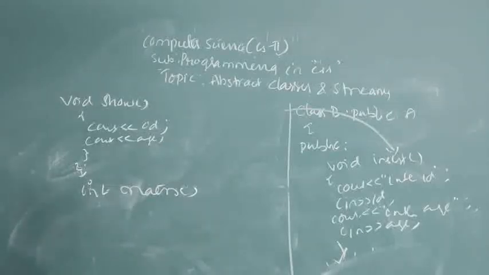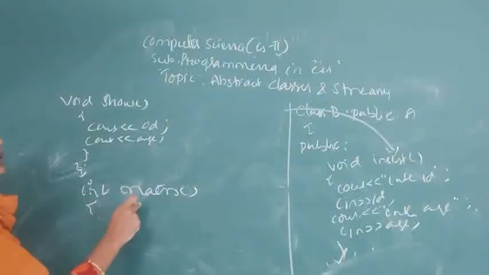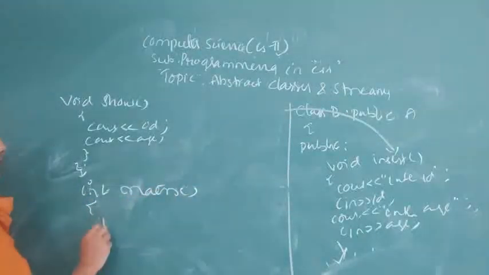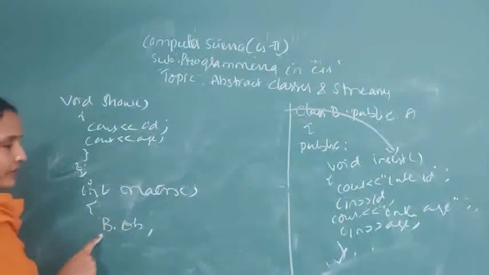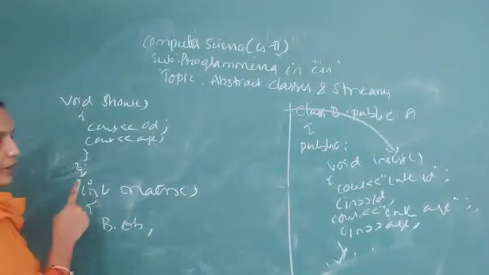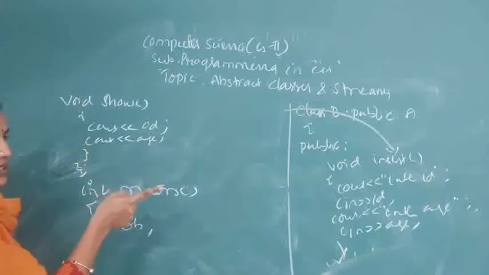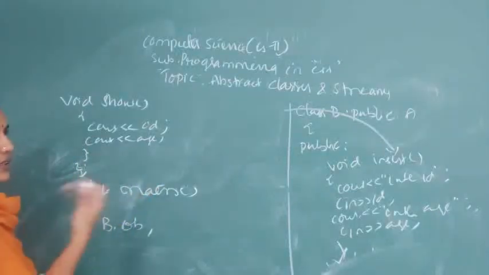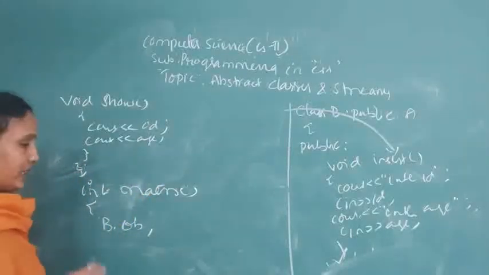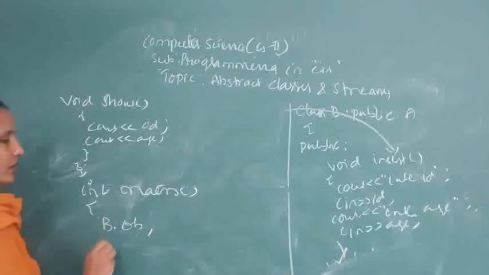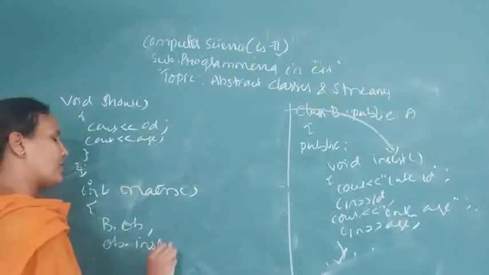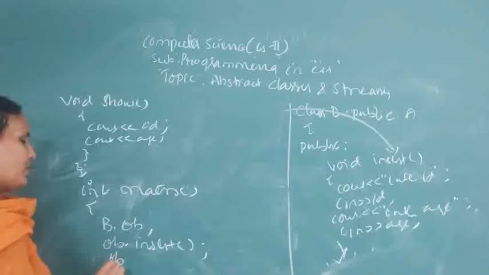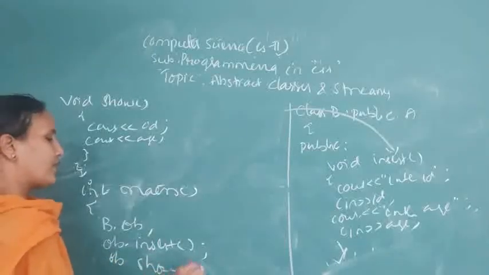Directly you can access also here. In the main function I am creating an object for B: B ob, where ob is an object of B. The base class is not being used here; directly we are using the methods from the child class. So B ob, then ob.insert(); ob.show(); That's it.